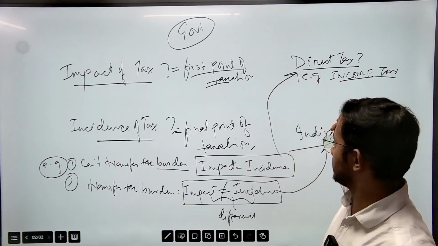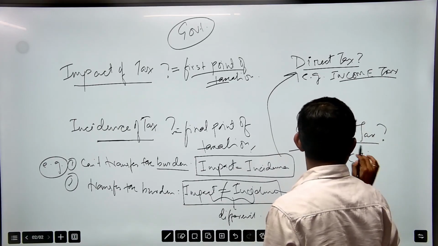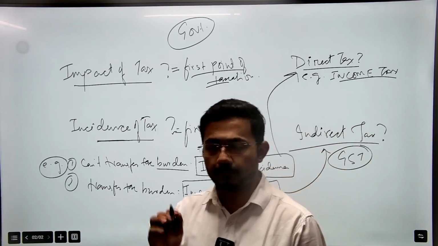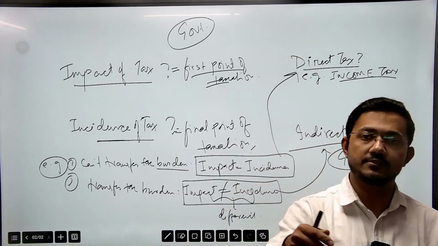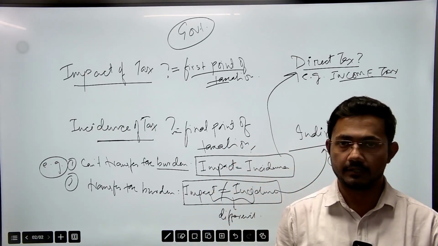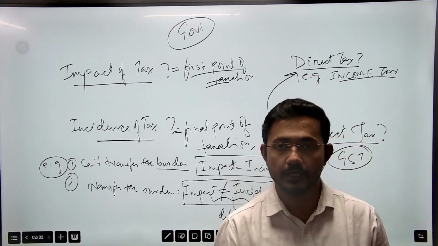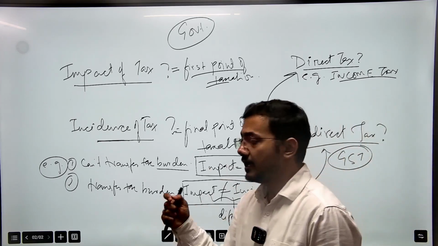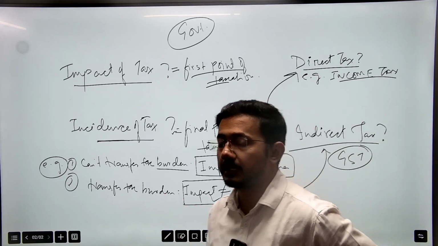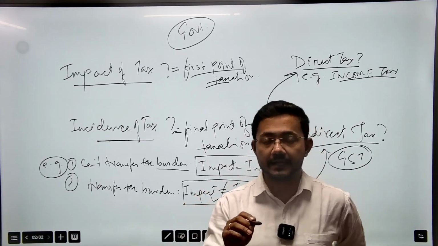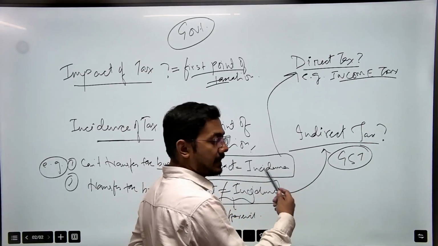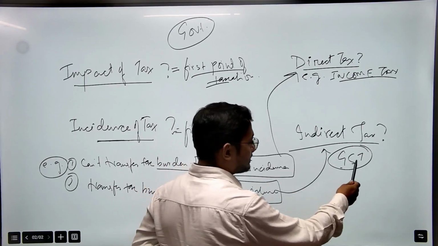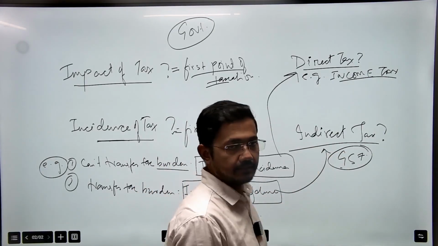That is a direct tax. But in case of GST, goods and services tax, the producer is paying GST, but he is including it with the price of that product and making it the MRP, inclusive of all taxes. Ultimately the final consumer will pay the tax. So incidence and impact are different. So GST is an indirect tax.